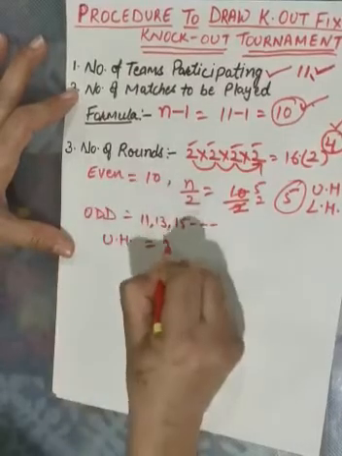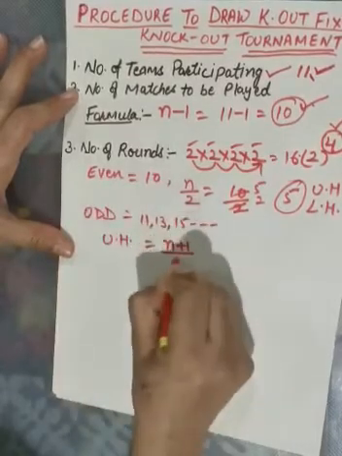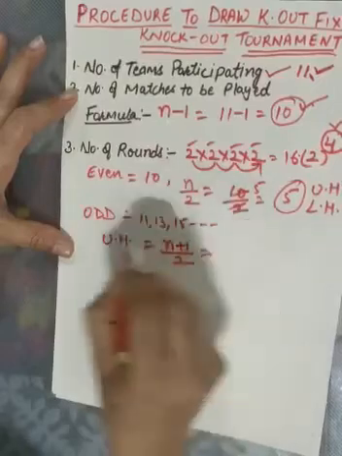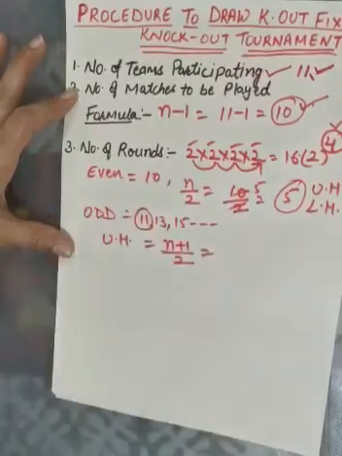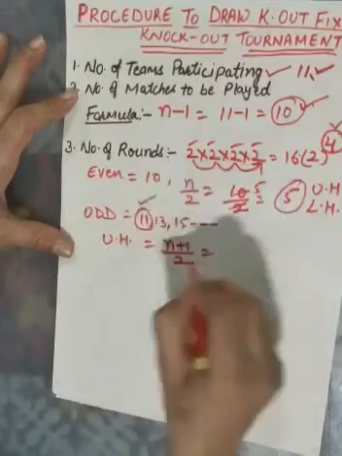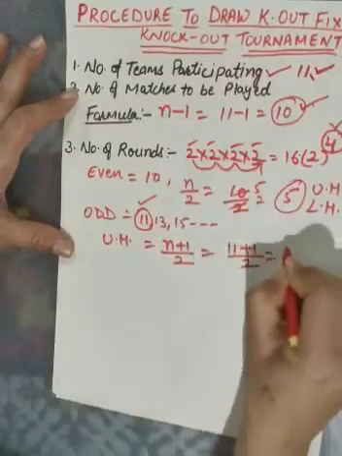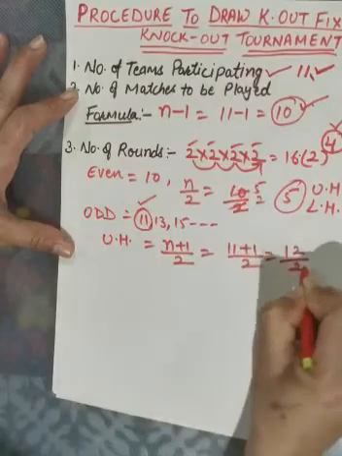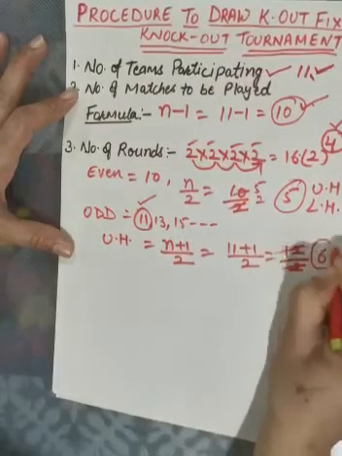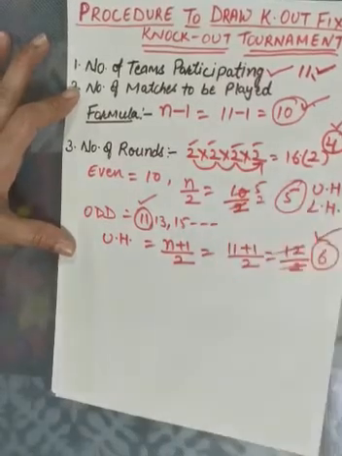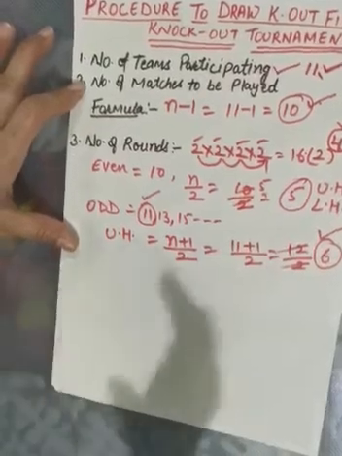What we have to do is n plus 1 upon 2. Suppose we are taking 11 as the number of teams. So the number of teams is 11, plus 1, upon 2. What will come here? 12 upon 2. So what is there? 6. So 6 teams will come in the upper half.